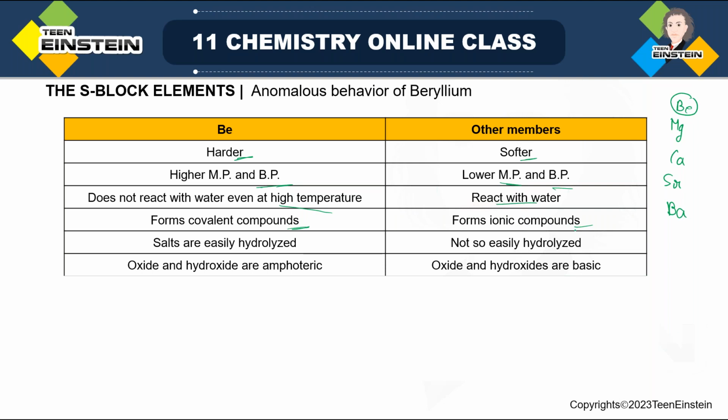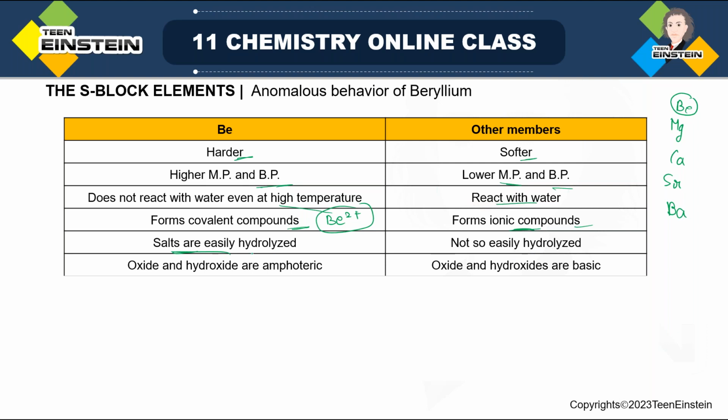Now remember, in the last slide we have seen that polarization power is inversely related to size. So when size is very small, polarization power is maximum. Polarization power is maximum means covalent character is also very high according to Fajan's rule. So that is why Be2+ forms covalent compounds because of its very high polarization power, but for other members that is not so high, so they form ionic compounds.